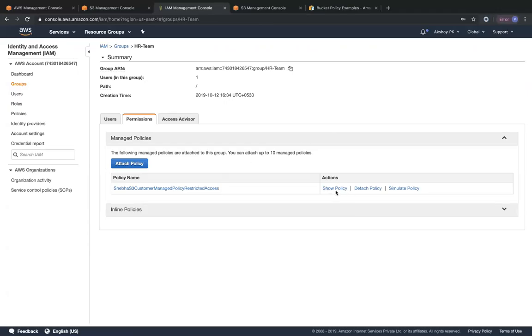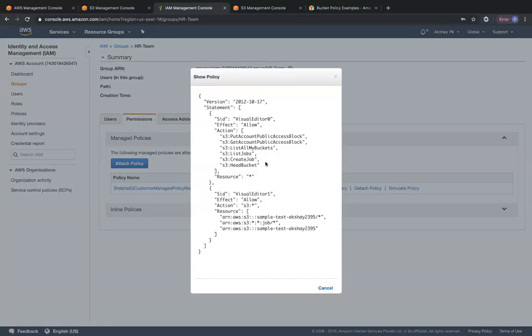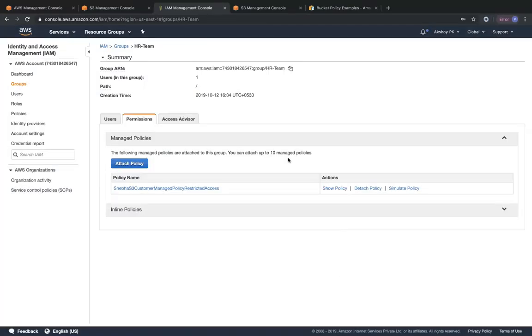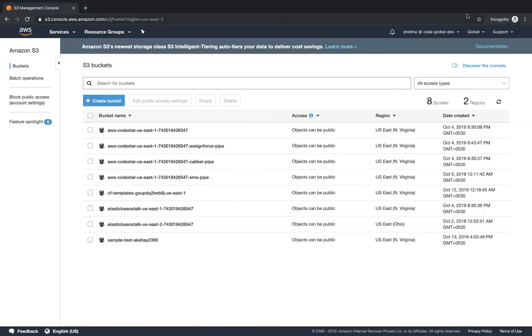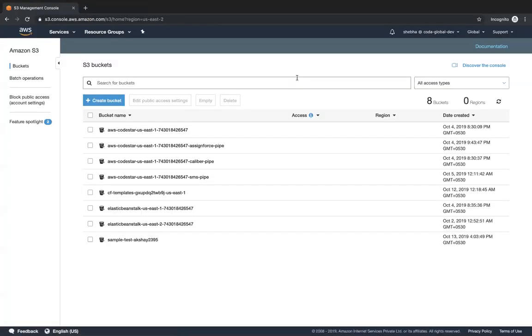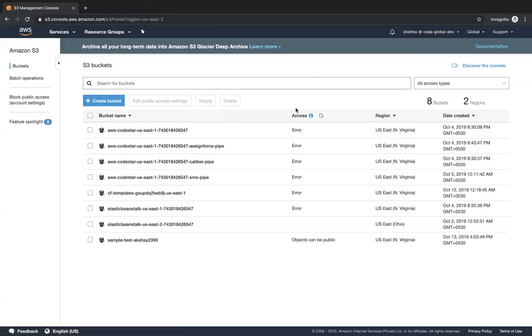Okay. So you can view the policy. Okay. So now we'll go back to S3, log in as Shiba. Okay. Going back to S3, refreshing the entire page. So you can see over here that right now it states error because before, when we added the full access policy to Shiba, she had access to literally everything, right? She had access to literally every bucket. She had access to the entire S3 service.